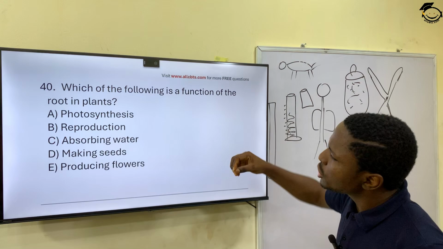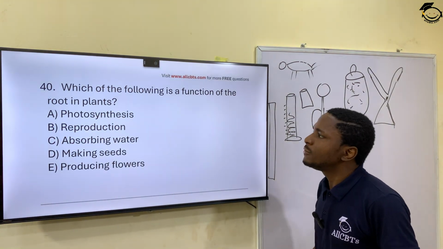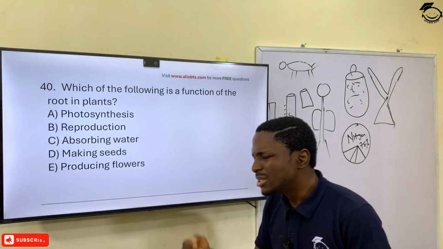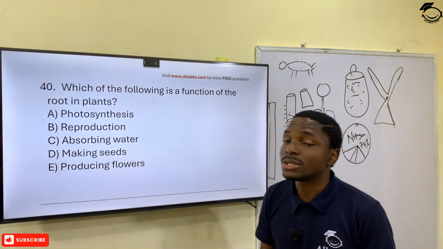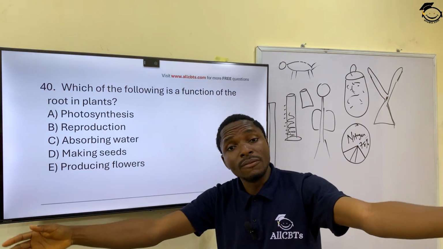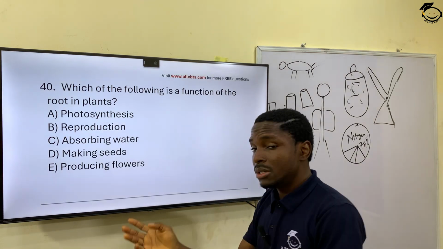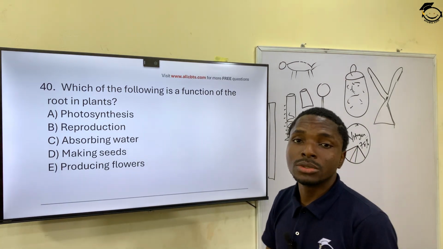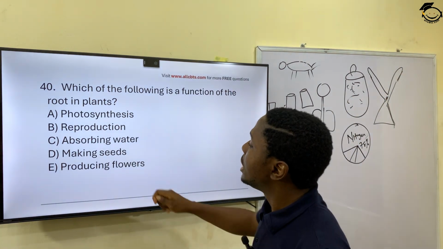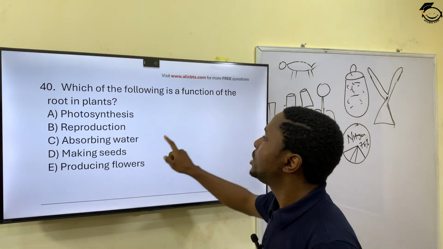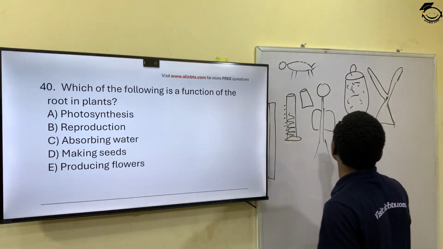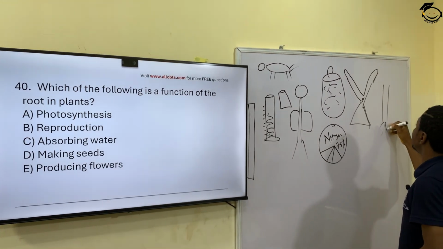Question 40. Which of the following is a function of the root in plants? You have photosynthesis. No, the root is not the primary player in photosynthesis, which is receiving sunlight and assisting the plant to produce its own food through chlorophyll. You have reproduction? No, it's not involved in reproduction. That is between the anthers, stigmas, and what have you. And then you have absorbing water. Yes. So the root in plants, which is at the base, helps the plant. This is your plant. This is the root, right?